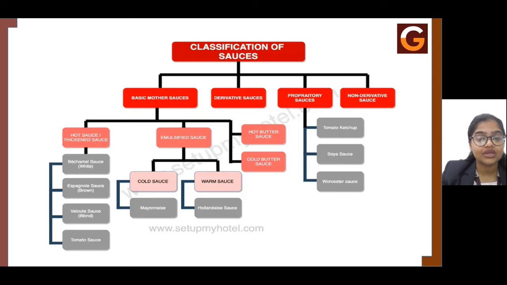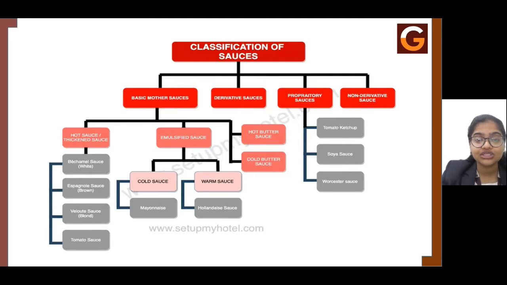Now, in the basic mother sauces, you have hot sauce, cold sauce, and then you have the warm sauce. So in these mother sauces, you have the hot sauce and then you have the emulsified sauce. In the hot sauce, why do we call it hot sauce? Because it has to be prepared with the help of heat. So these include bechamel sauce, velouté sauce, hollandaise sauce, Espanol sauce, and then the tomato sauce.